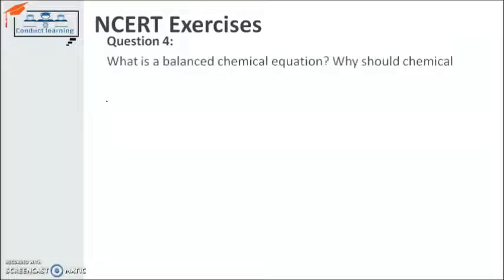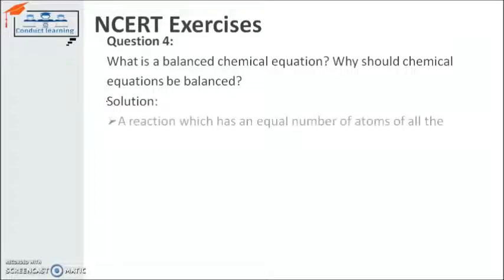What is a balanced chemical equation? Why should a chemical equation be balanced? We have already done this. We know that the equation should be balanced because we have to follow the law of conservation of mass if we have to write down a chemical equation. So in the true sense, the reactant mass should be equal to the product mass, and it will be only equal when the number of atoms on the reactant side is equal to the number of atoms on the product side. And the solution is already there.